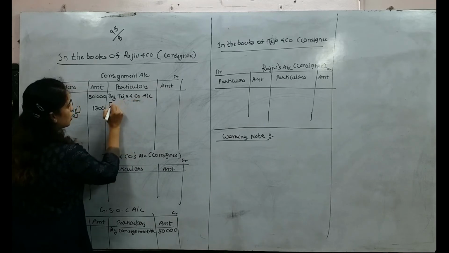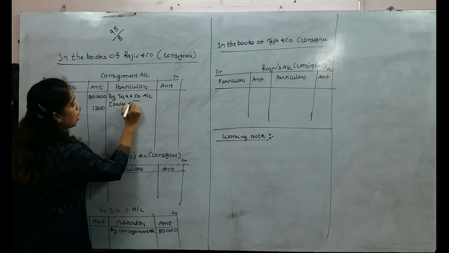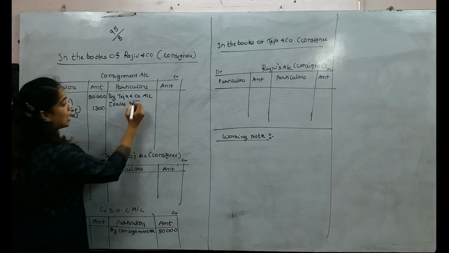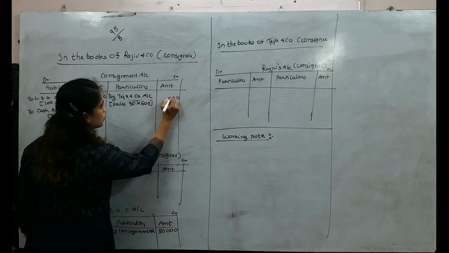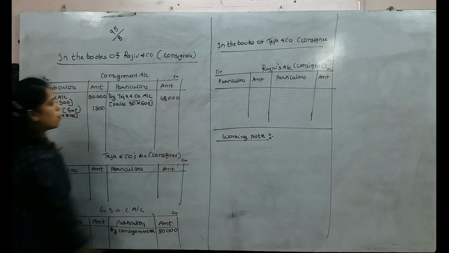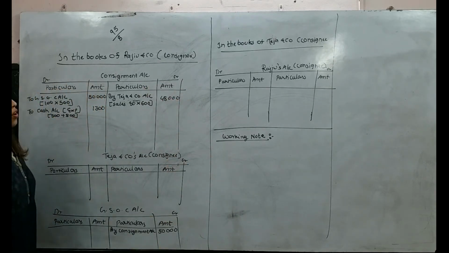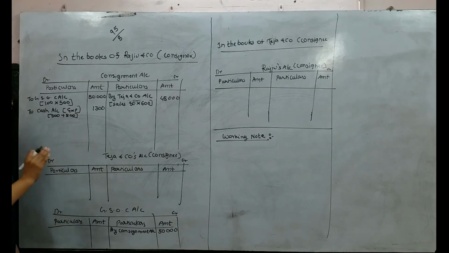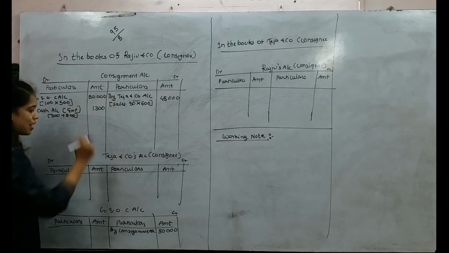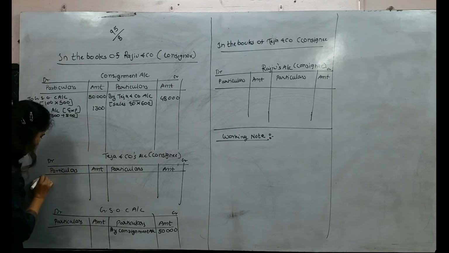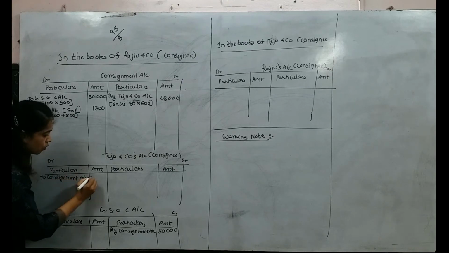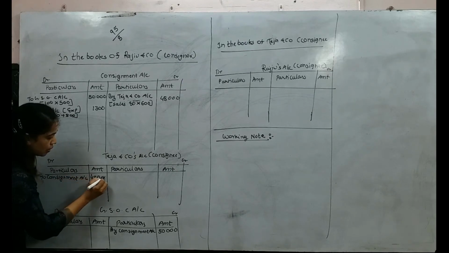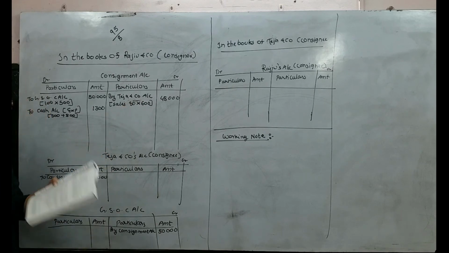See, here I will write sales. How many radios he is selling? 80 into 600 each, right? So how much rupees he got? He got 48,000 after selling 80 radios. So here by Teja is there. So in Teja's I will write to consignment account 48,000. Simultaneous effect we have written.